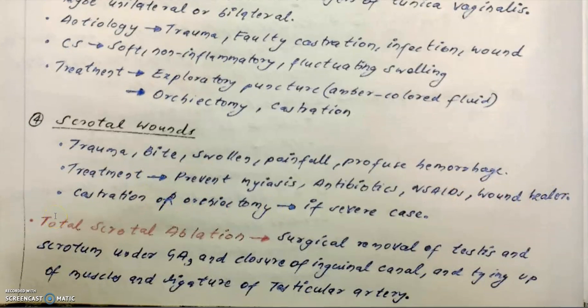So what is total scrotum ablation? This is a very important term whenever we study the affections of the testis. It is the surgical removal of the testis and scrotum under general anesthesia, with closure of the inguinal canal, tying up of muscles, ligature of the testicular artery, and proper removal of the scrotum along with the testis.